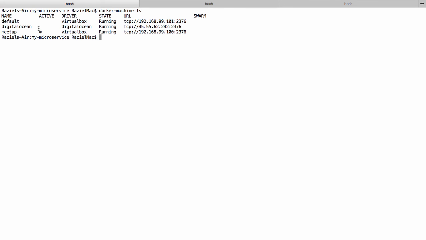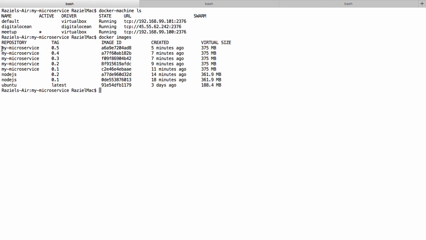And basically I'm using the docker save and docker load commands. Docker save is saving an image to a file, and docker load is loading an image from a file. However, if I run docker images here, we can actually see that the image that we created is pretty heavy. It's 375 megabytes, so that will take us a little bit to load it to DigitalOcean.